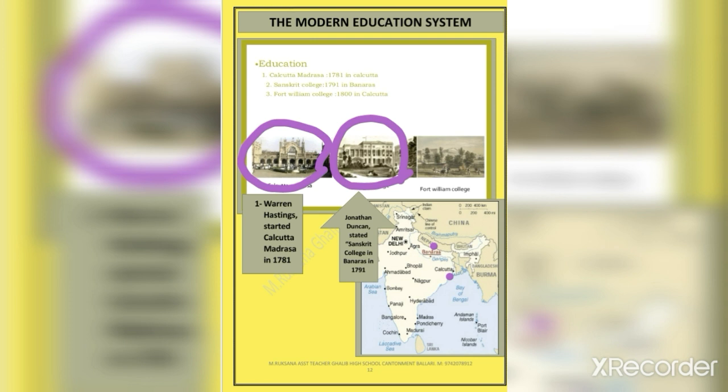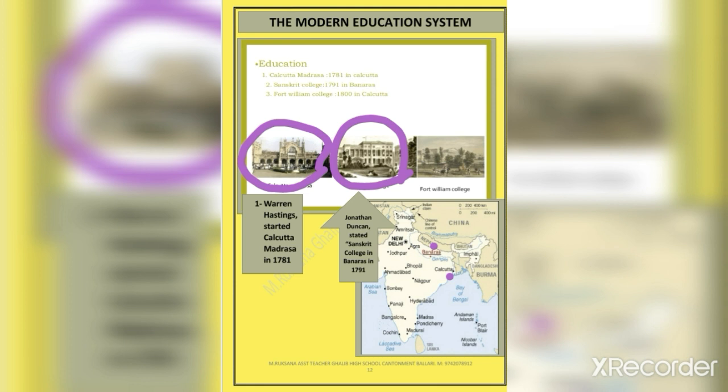Macaulay was also appointed as the chairperson of the Committee on Education. The report on education submitted by him in 1835 became the base of modern education in India.